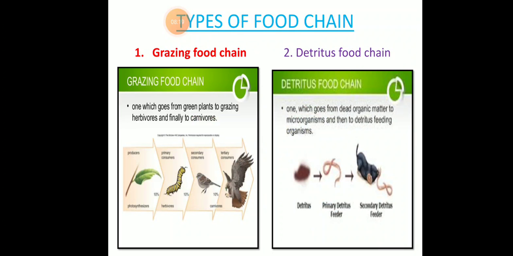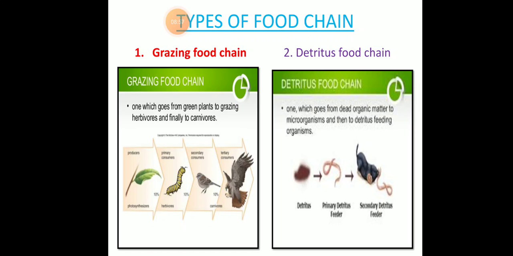Then we have types of food chain. So here the first is grazing food chain and the second one is detritus food chain. The grazing food chain, students, is one which goes from green plants to grazing herbivores and finally to carnivores. Okay, so here you can see in the first picture the grazing food chain. Step by step you can see photosynthesis, then herbivores, then it goes to carnivores, from producers to primary consumers, then secondary consumers, and then tertiary consumers.